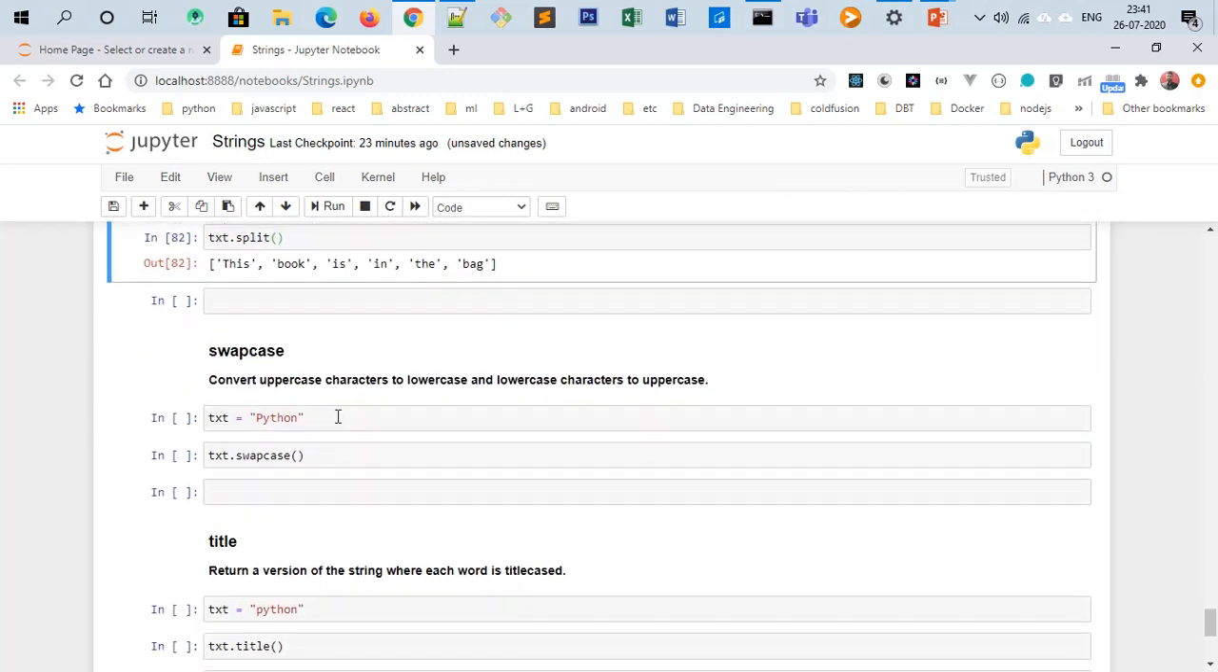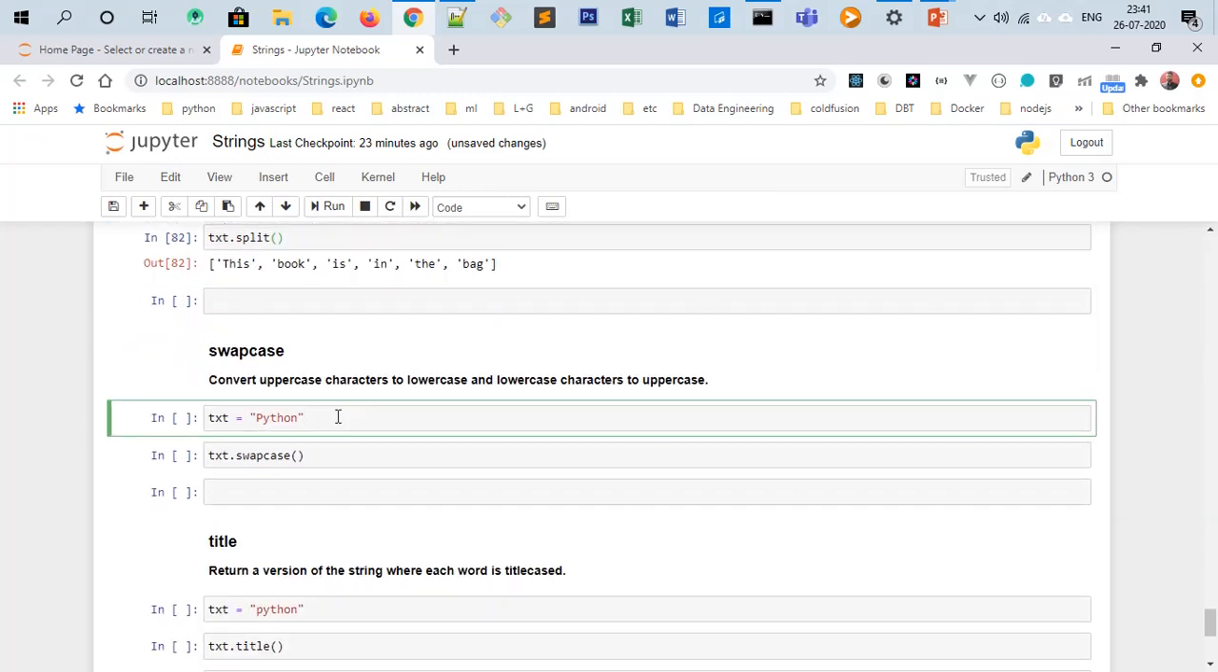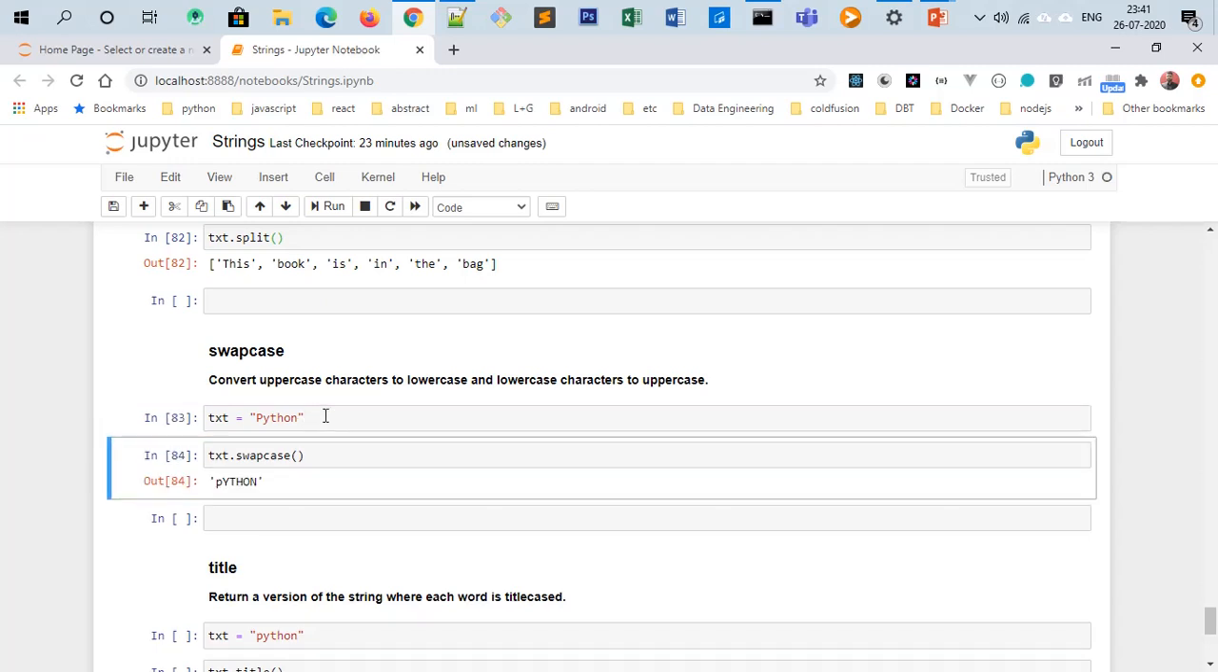Swapcase, it is a very useful method. If you want to swap the case of a string, like a string is in lowercase and you want it in uppercase, or a string in capitalized case and you want to decapitalize it, then you can use this swapcase method. Here the P is in capital and all the other characters are in lowercase, and if you see the text.swapcase, it swaps the cases of all the available alphabets or characters. P is small in the result and all other characters are in capital.